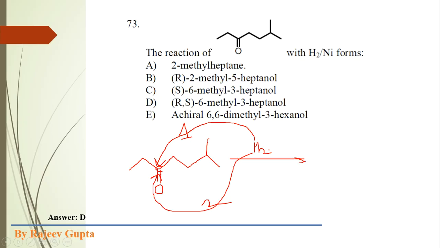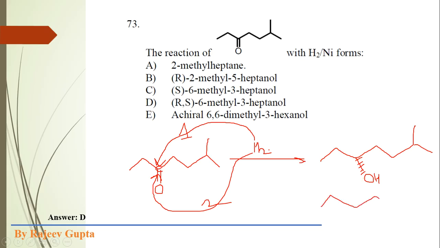So here the configuration which we actually get on this carbon atom will be changed. Suppose it attacks from the top side or front side, then by reduction, when oxygen gets this hydrogen atom, this OH group goes to the dash side.